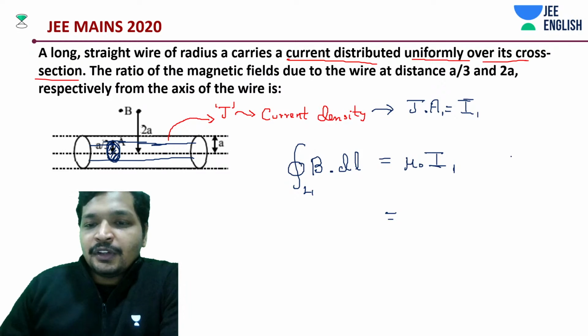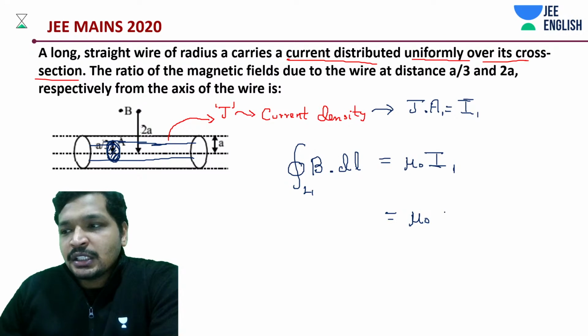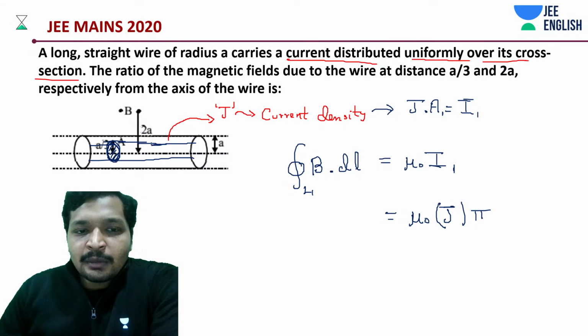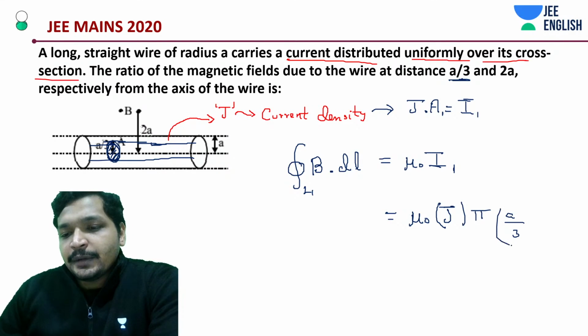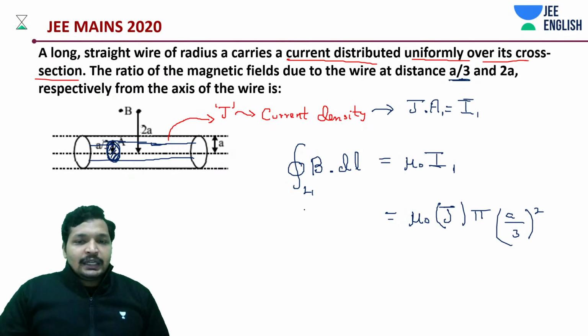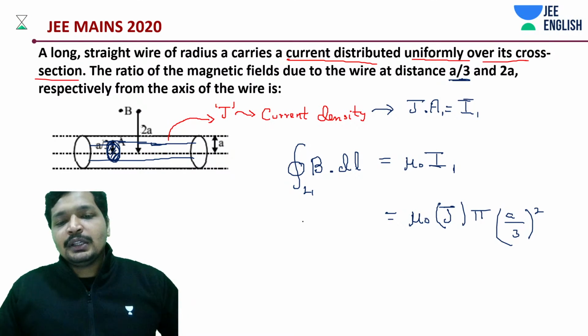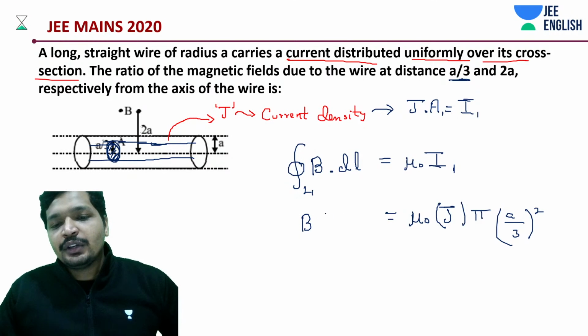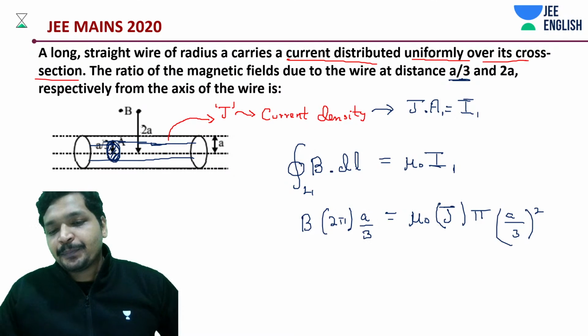We are concerned first of all with finding I1. I1 should be J, the J we just defined, into pi into the radius for this loop squared, which is A by 3, so pi into (A by 3) whole square. Easy. Next thing, the integration of B dot dl, right? B we can assume to be constant, and what is the dl going to give you? 2 pi into A by 3. That's it.